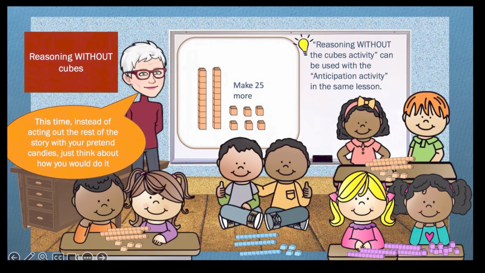In this activity, the teacher poses the task by showing, not flashing, an image of the initial quantity for students to see and then telling the rest of the story, either how many more candies are made or how many are sold. But now, students no longer have Unifix cubes available to them at all. They are expected to solve the task entirely mentally, but with the support of the visual image that shows the initial quantity.